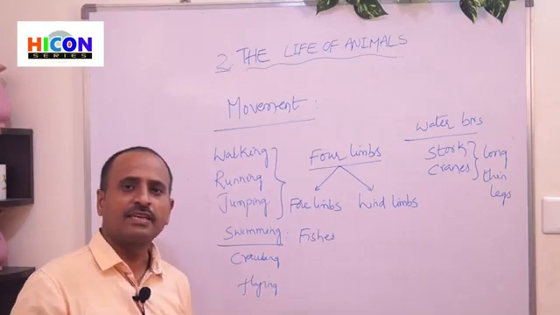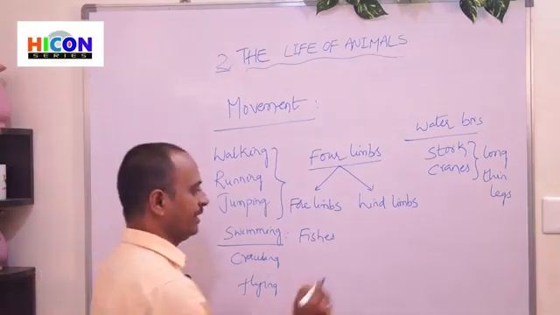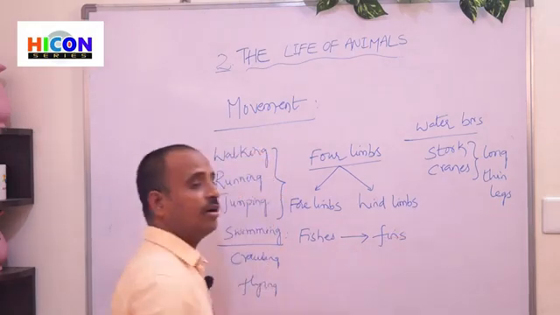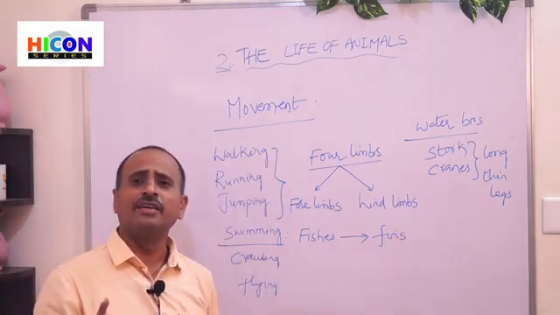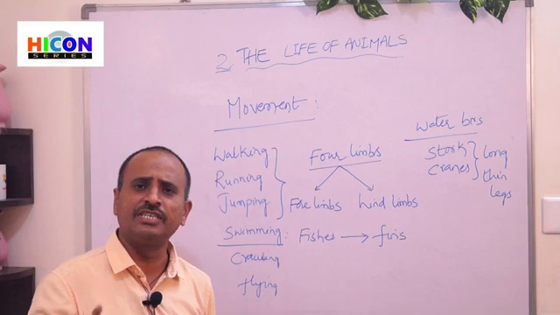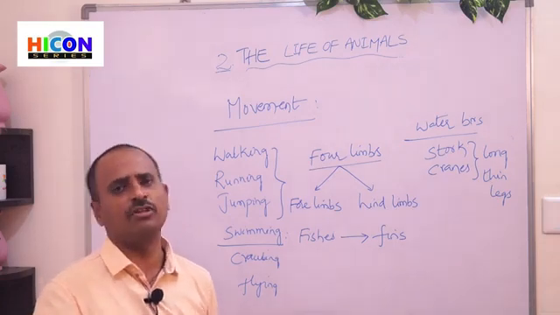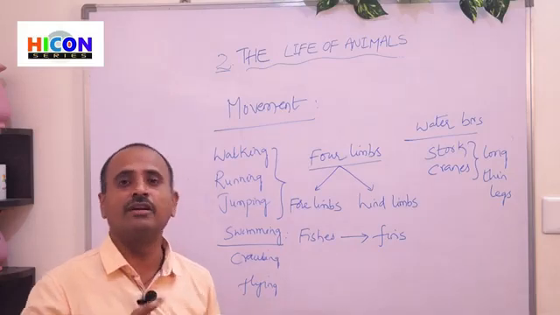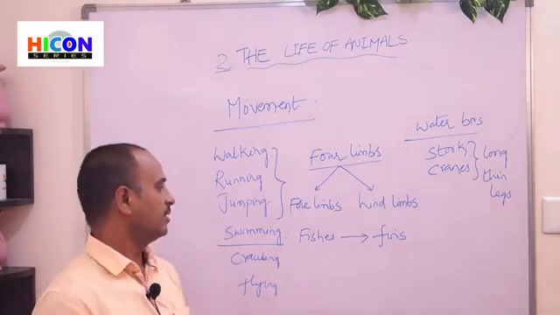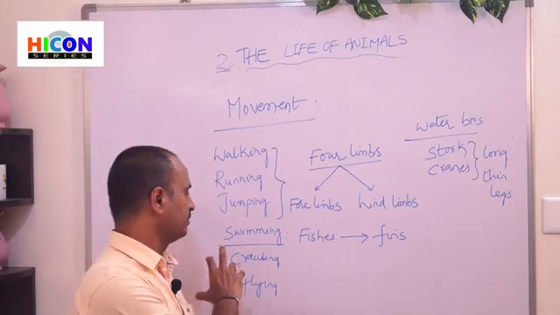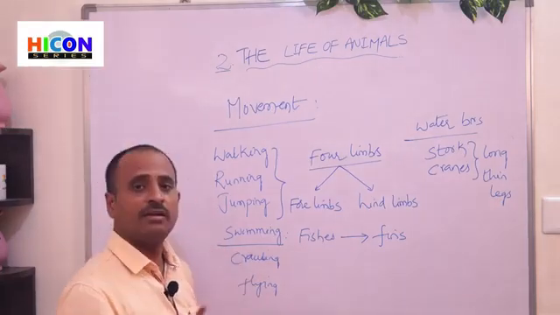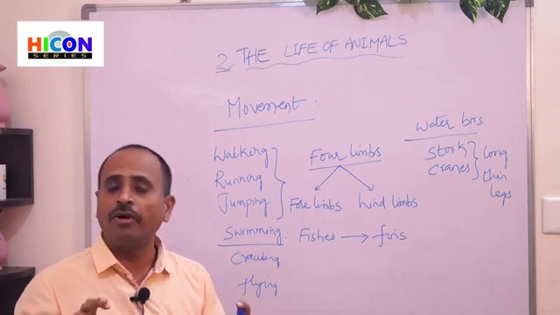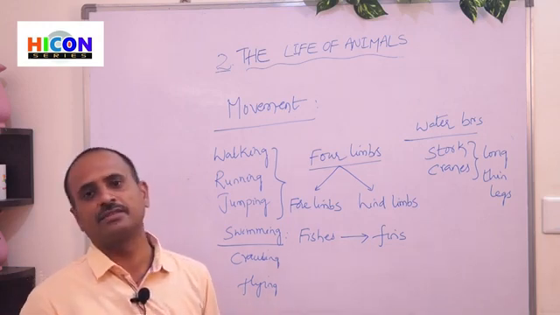So the fishes can swim with the help of their fins. The fishes have fins on their bodies. Generally, the body of the fish is very thin and strong, and the fins are present on either side of its body. So they can swim through the water, and the body shape of these fishes is pointed at both ends.